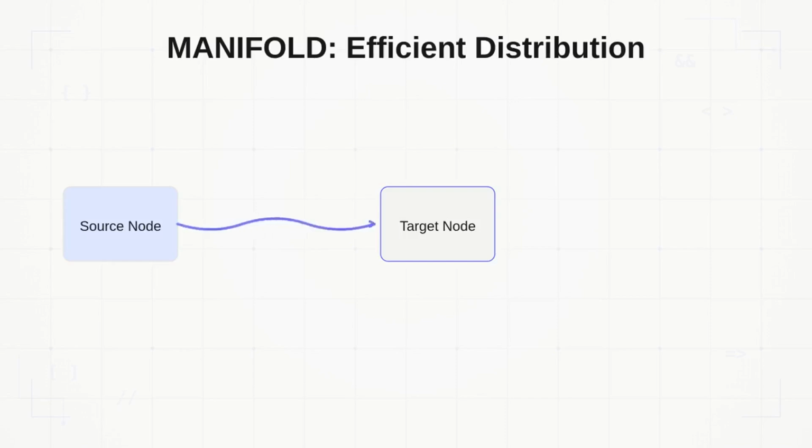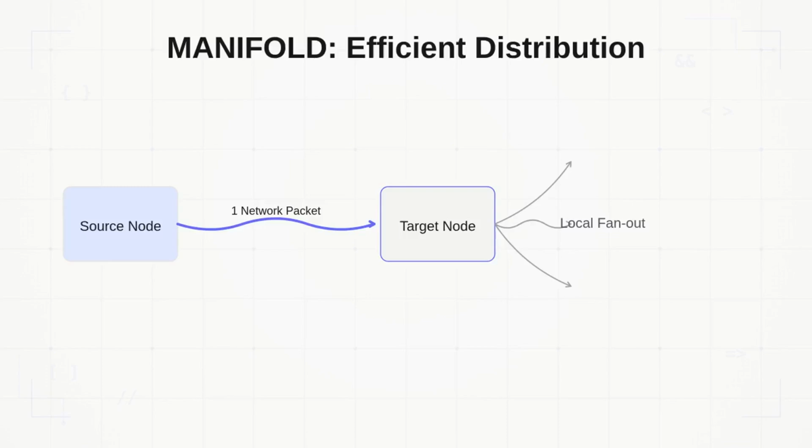To solve this, Discord engineers built a library called Manifold. Manifold changes the communication topology from a flat list to a distributed tree. Instead of the sender node talking to every user individually, it identifies which remote nodes in the cluster host the target users. The sender node then sends exactly one message to each of those remote nodes. When that single packet arrives at the destination server, it is then fanned out locally.